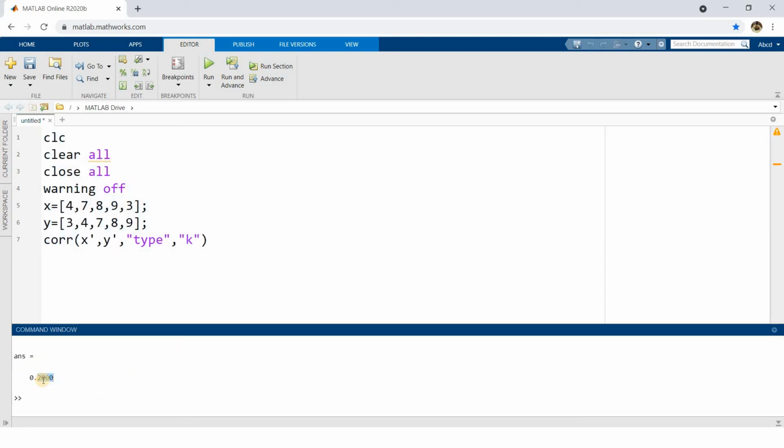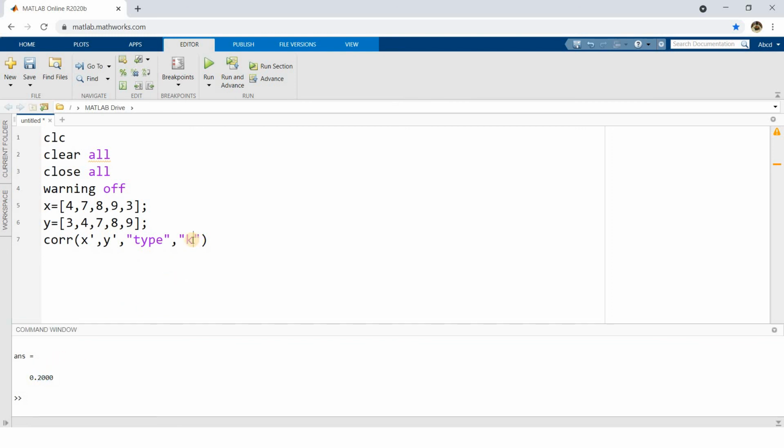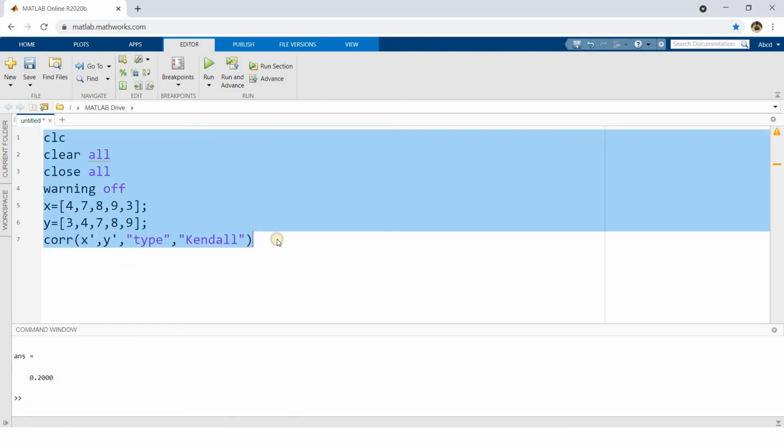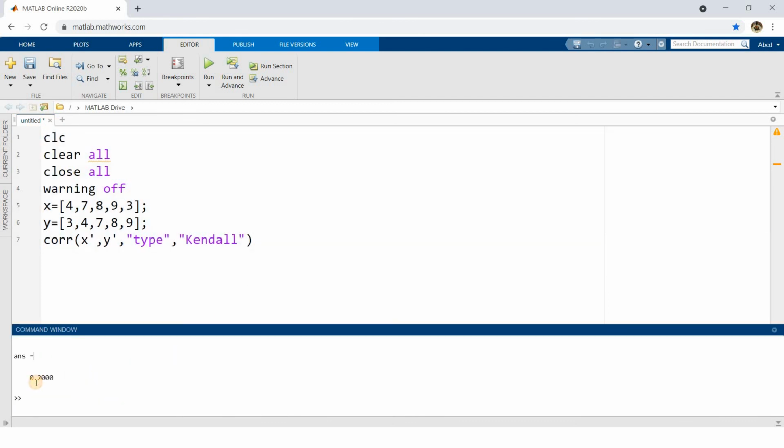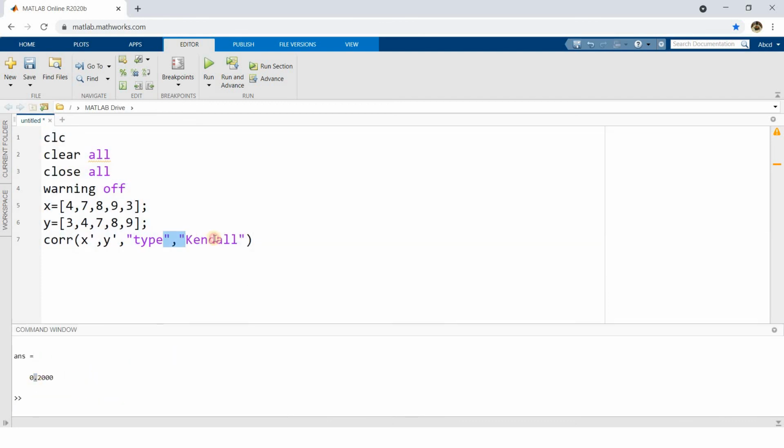See, in the theoretical approach we got the value 0.2, and using the programming approach we are also getting 0.2. If you want, you can specify the complete word, Kendall. See, Kendall. You can write the complete word, or only K is also sufficient. See, 0.2 we are getting. If you write complete Kendall, then it will be more readable, and the person who is just going through the code can understand this easily. But for MATLAB, K is sufficient. It can understand that you want to compute the Kendall-Tau rank correlation. So I hope how to compute the correlation or similarity between two different ordinal data is clear to you.